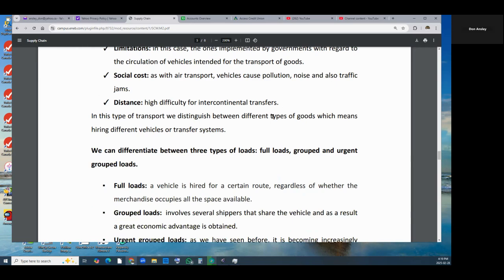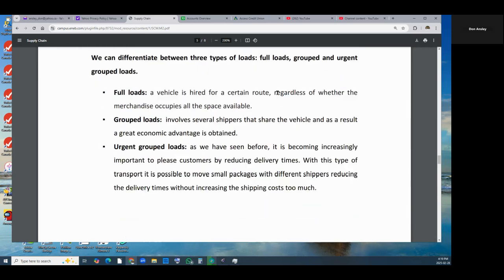In this type of transfer, we distinguish between two types of good, which means hiring different vehicles or transport systems. We can differentiate between three types of load: full loads, grouped or urgent grouped loads. Full loads, a vehicle is hired for a certain route regardless of whether the merchandise occupies all the space available. Grouped loads involves several shippers that share the vehicle, and as a result, a great economic advantage is obtained.